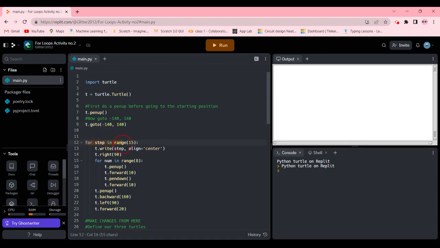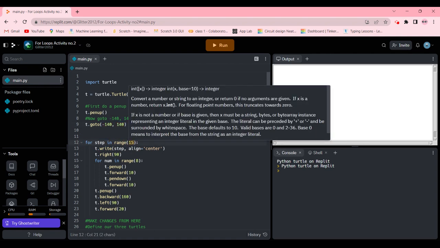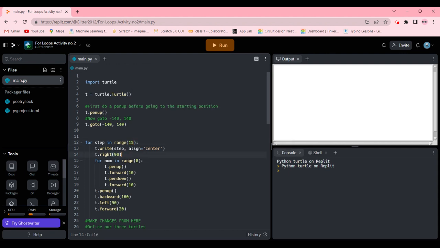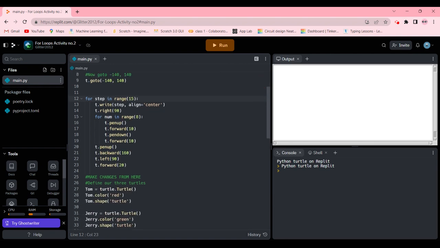Now we're going to go for step in range. It means we want this to repeat 14 times. As I told you, the last number is always excluded. So if we want to go 13 times, we'll write 14 over here. Then what we're going to do is t.right. We're going to step in a line in the center. This is a function to go to the center. Now we're going to go ahead and go right.